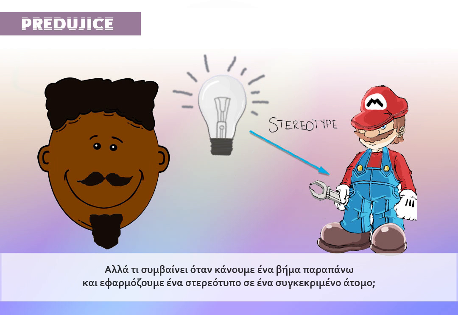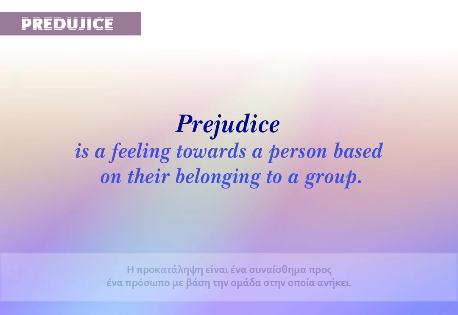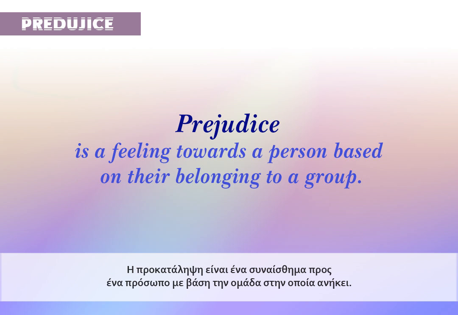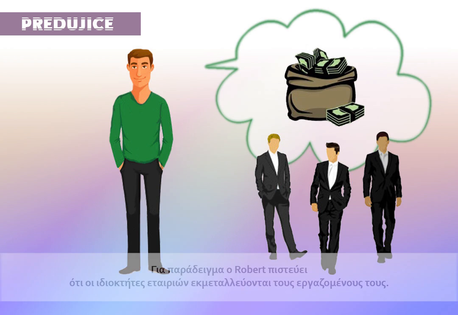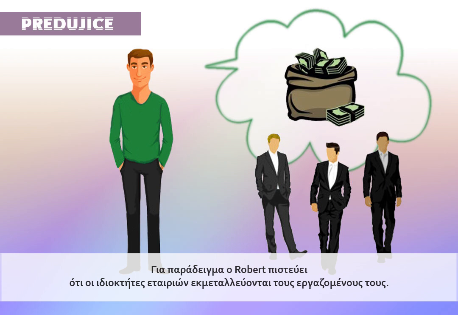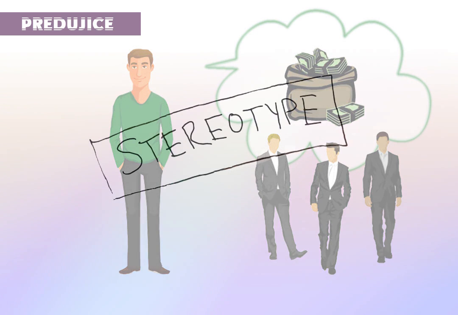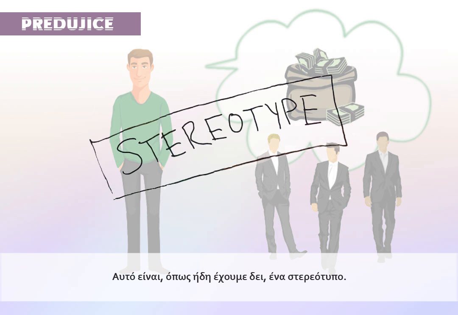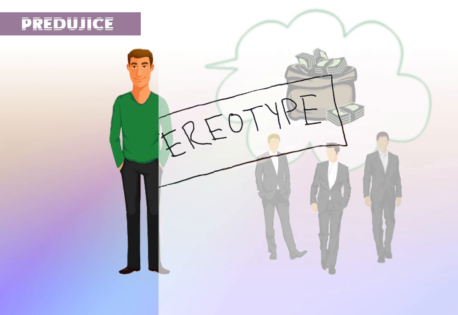But let's see what happens when we take a step further and apply a stereotype to a specific person. Prejudice is a feeling towards a person based on their belonging to a group. For example, Robert thinks that company owners exploit their employees. This is, as we have already seen, a stereotype.